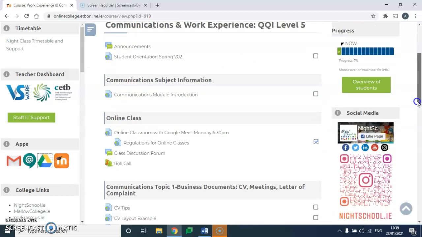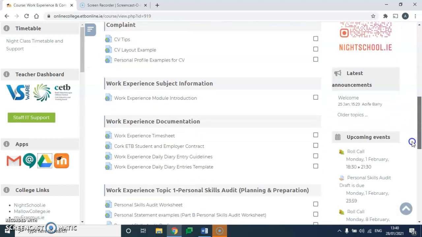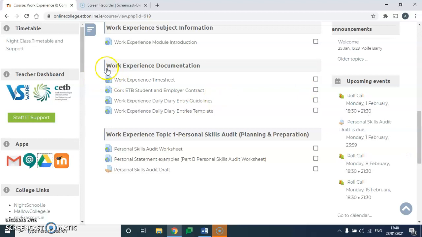Okay, if you scroll down to the section we went through on Monday, work experience documentation. Okay, so I had mentioned to you in Mallow College we use Google Docs, okay? And we use Google Docs because we are aware that not everyone has Microsoft Word at home on their computers or laptops, okay? But you have two options here of how you might download these documents.